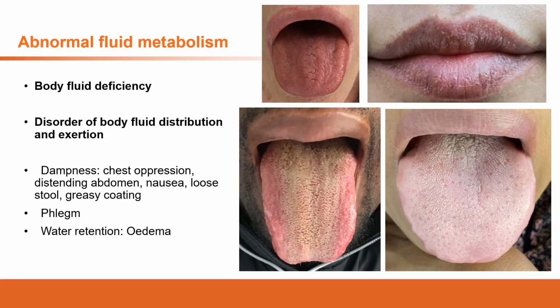In some conditions, such as burns from fire, these causes can result in the body fluid deficiency.